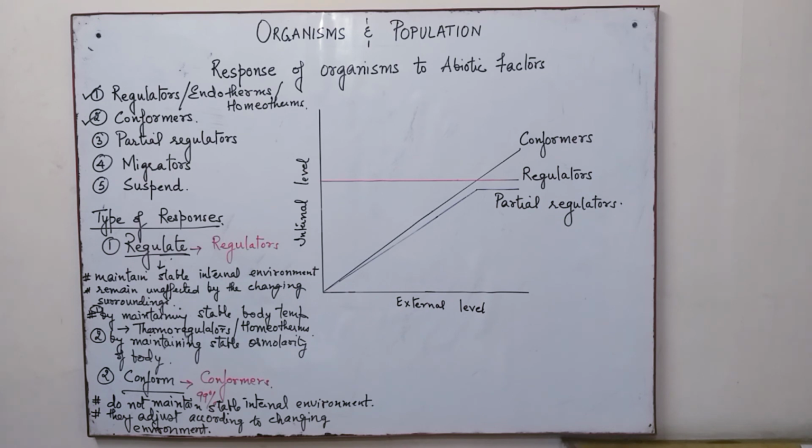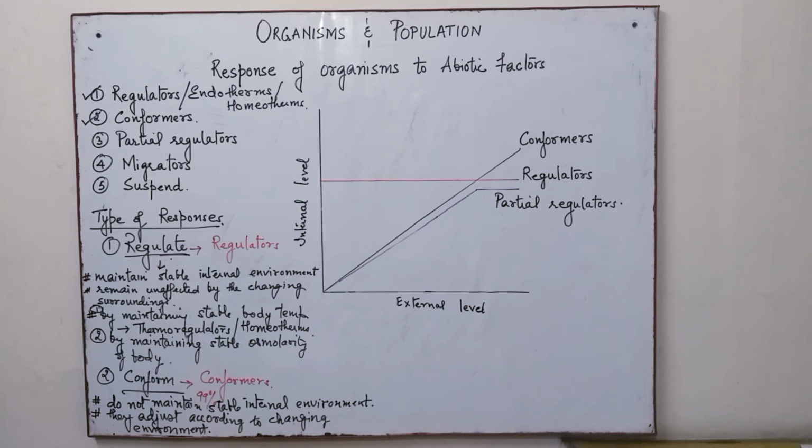Now, their body temperature and the osmotic concentration of body fluids will obviously change. In the regulators we have seen they maintain a stable body temperature and stable osmolarity of the body. But since the conformers do not maintain a stable internal environment, they adjust according to the changing environment. So they need to change their body temperature as well as the osmotic concentration.